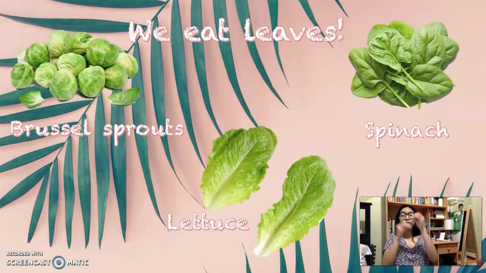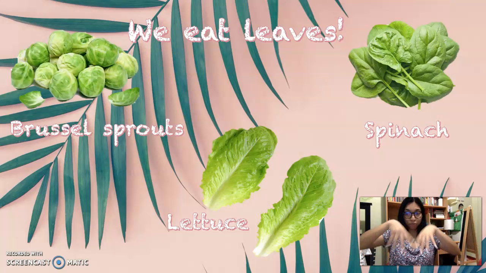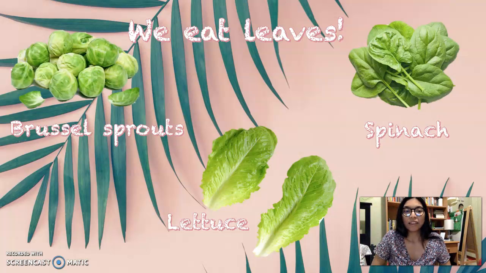Alrighty. And then what comes next? Leaves. So we already went from seed to roots to stem and now leaves. Ooh. And these are all my favorite kinds of leaves to eat. So we have Brussels sprouts. Those are these little tiny ball shaped, and when you start to peel them off, they look like tiny lettuce. So that's really good. So that's one of the plant parts that we eat. We eat Brussels sprouts, lettuce of course, and they look like leaves, right?